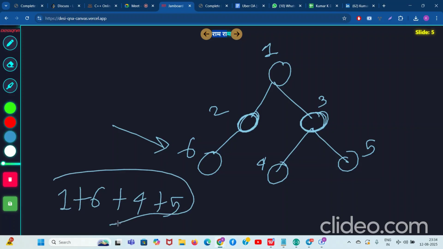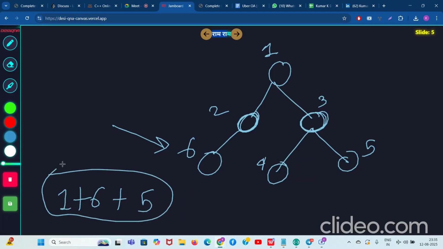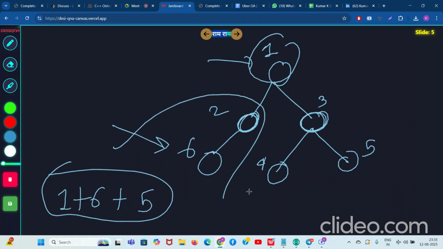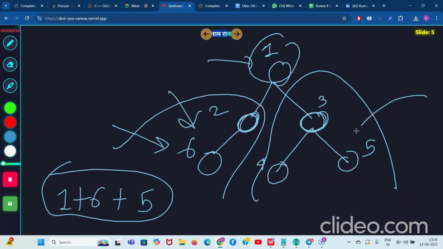Why? Okay, this is also not the correct answer. So yeah, 1 6 5 is surely a possible answer because you have selected 1, right? So now in the remaining branches there should be an even number of nodes. You selected 6 also, and you selected 5 also, so it's all even. It's all good, all going great. And 6 and 5 have no obligations because they are leaf nodes. So 1 plus 6 plus 5 is one of the answers.